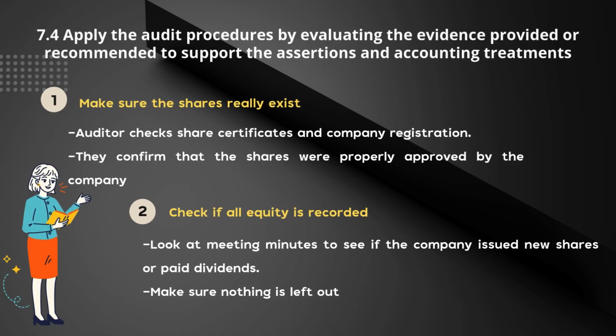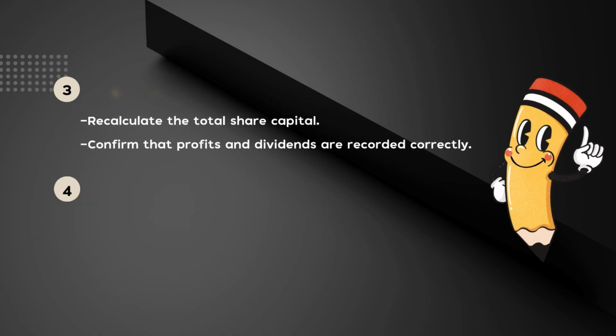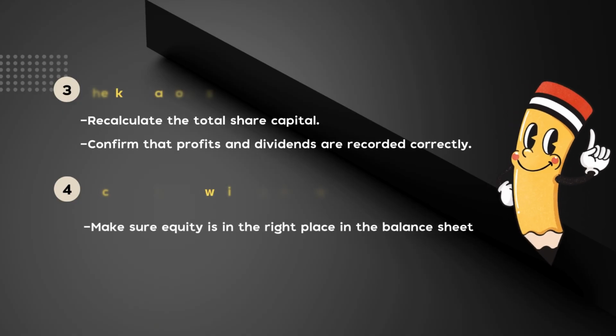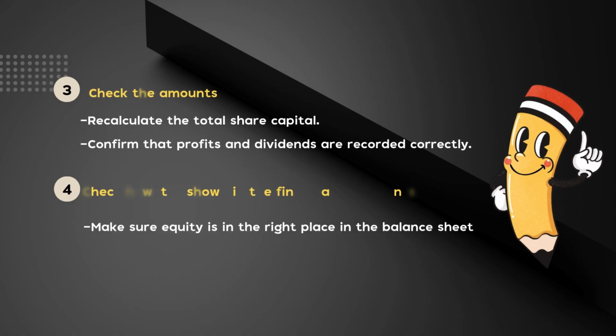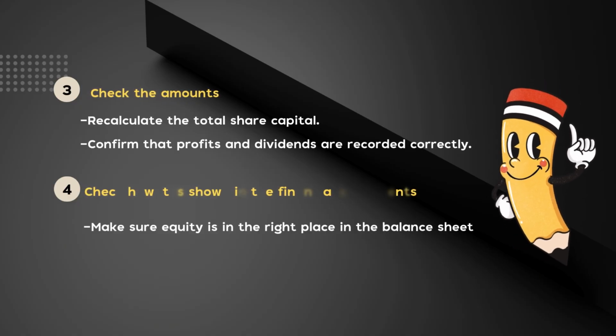Second procedure will be check if all equity is recorded. They need to look at the meeting minutes to see if the company issued new shares or paid dividends. Make sure nothing is left out. The third procedure will be check the amount. We need to recalculate the total share capital and confirm that profits and dividends are recorded correctly.